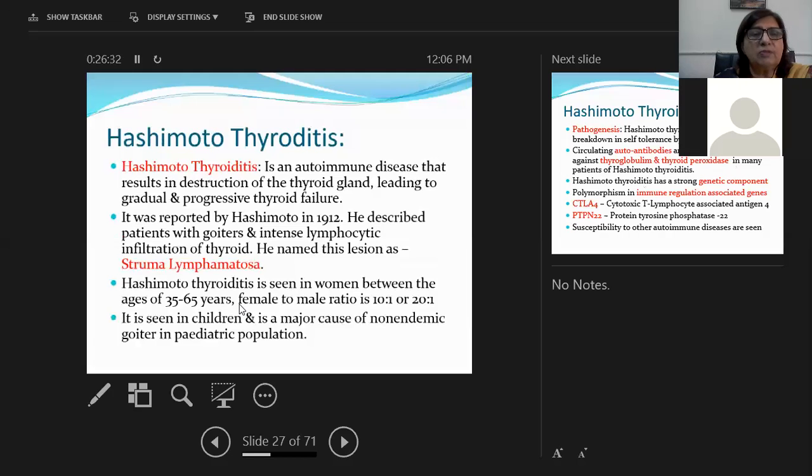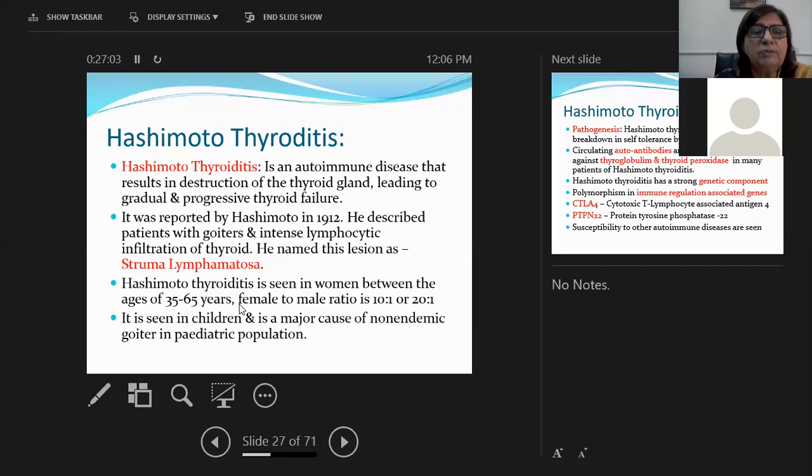What is Hashimoto's thyroiditis? It is an autoimmune disorder of the thyroid gland in which thyroid follicles are destroyed, leading to gradual and progressive thyroid failure. So Hashimoto's thyroiditis is an autoimmune disease that results in destruction of the thyroid gland, which leads to gradual and progressive thyroid failure. And in these patients, we have to give thyroxine for their lifetime, okay?